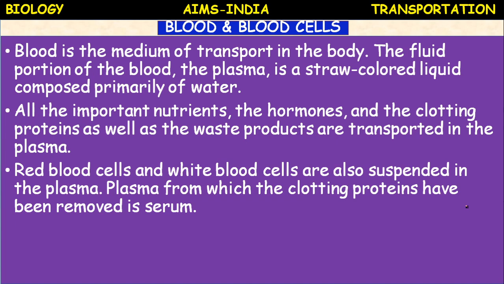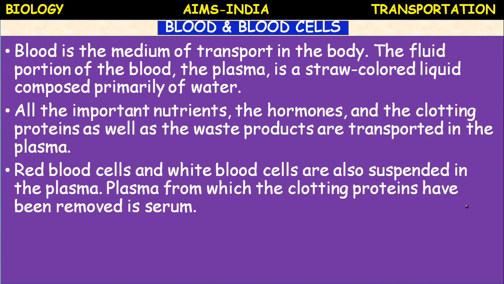Red blood cells and white blood cells are also suspended in the plasma, means they float in the plasma of the blood. That's why plasma is called the matrix of the blood. The plasma from which the clotting proteins have been removed is called serum. So whenever a wound occurs, after some time a transparent fluid forms on the wound.